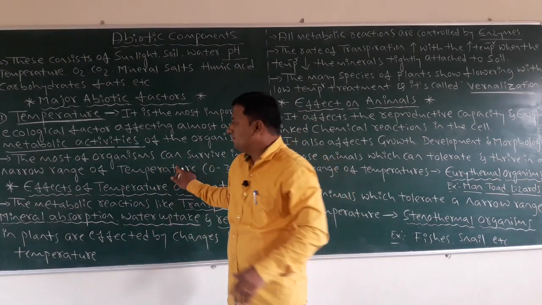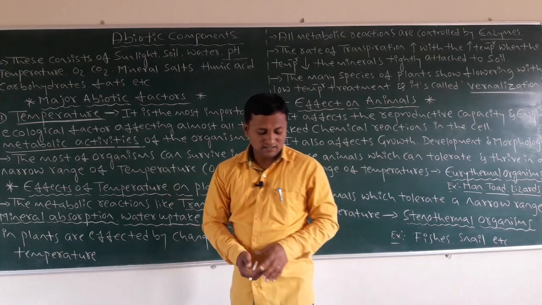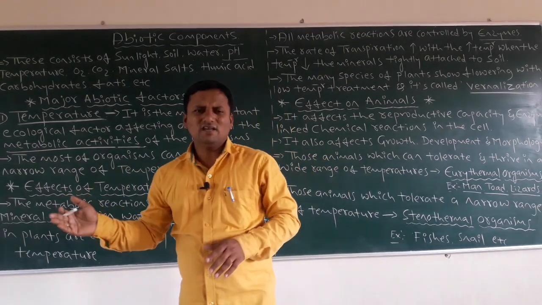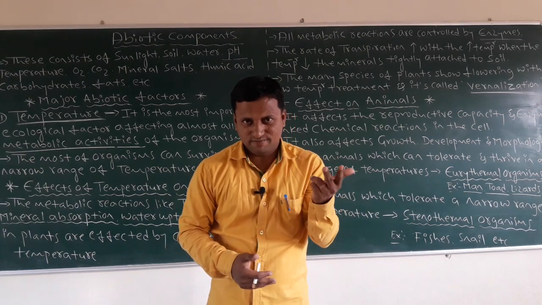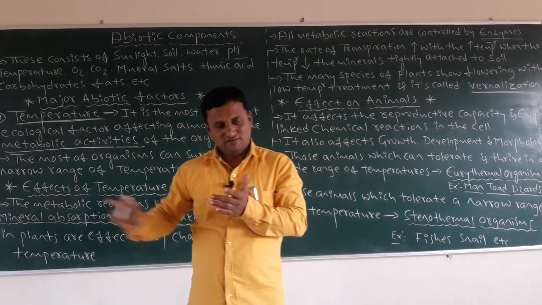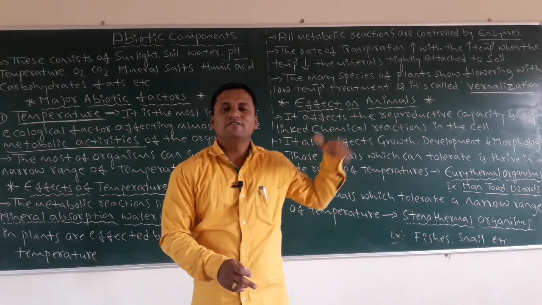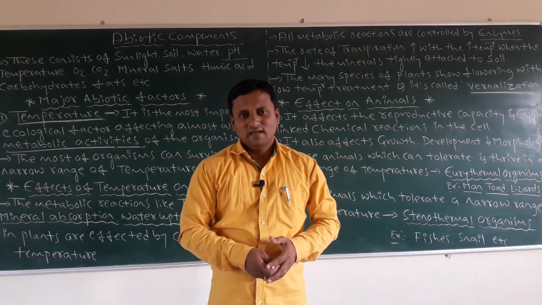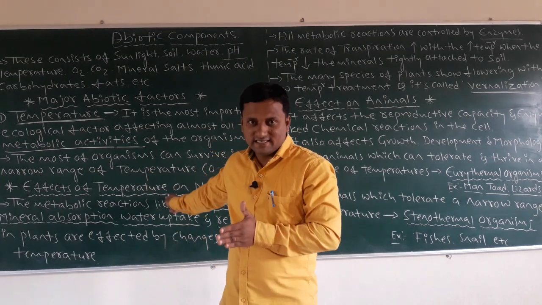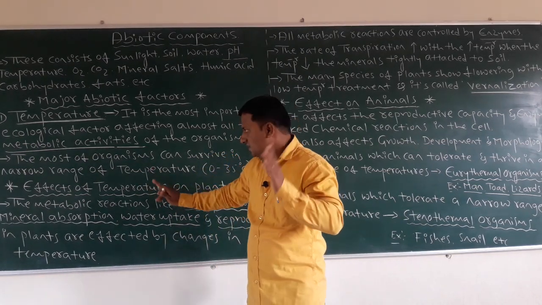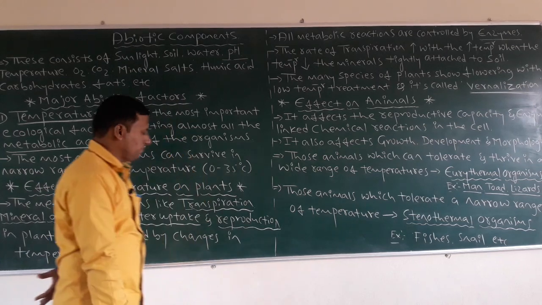Okay, next we discuss the effect of temperature on living organisms. What are those? The first one is plants, and the second one is animals. How does temperature affect plants? First, let us see the effect of temperature on plants.